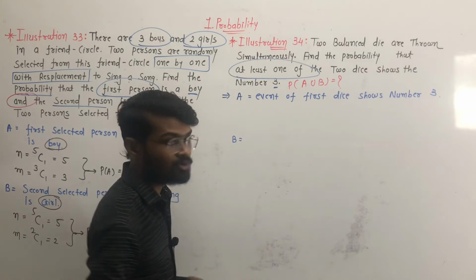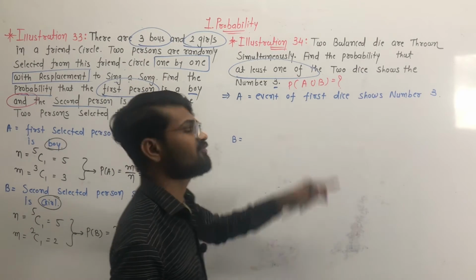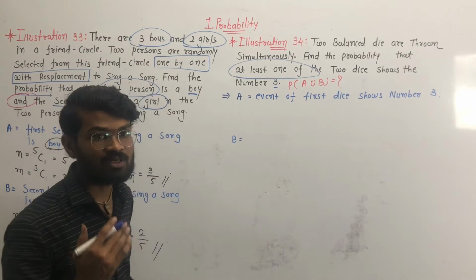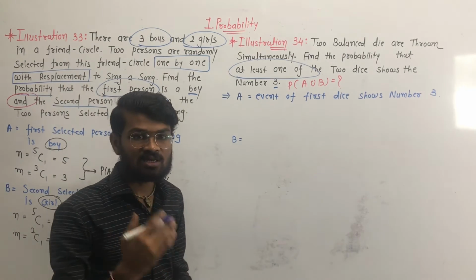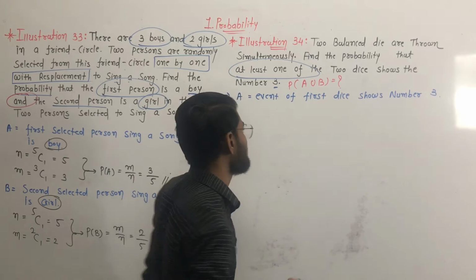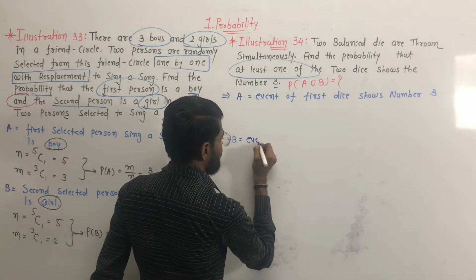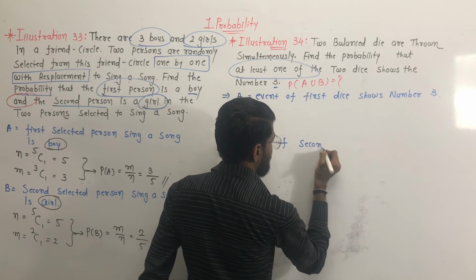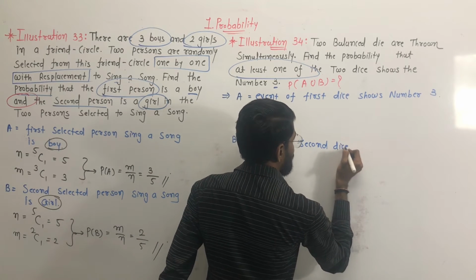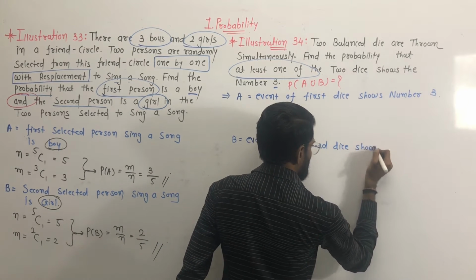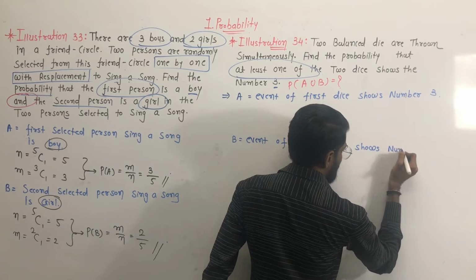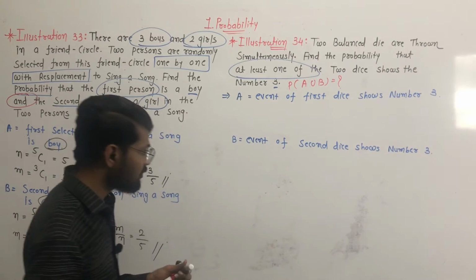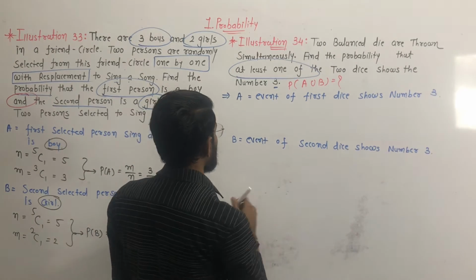Okay, so event A we have said is that the first dice shows the number 3. Now event B is that the second dice shows the number 3. Okay, so we can find the probability for these two events, starting with P of A.